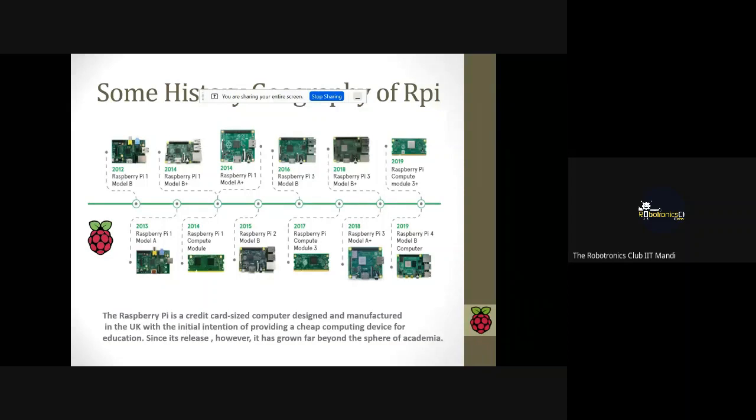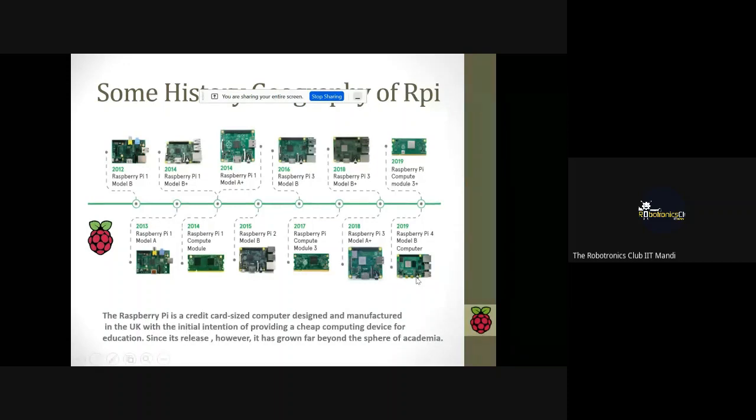So students could buy a computer on a small budget. But due to the vast applications of the Raspberry Pi board, it went beyond academia. In 2013, it was developed into the Raspberry Pi 1 Model A, and with the development of the processor, clock speed, and its applications, now we have the latest Raspberry Pi 4 Model B, which is available in 2 GB RAM, 4 GB RAM, and 8 GB RAM.